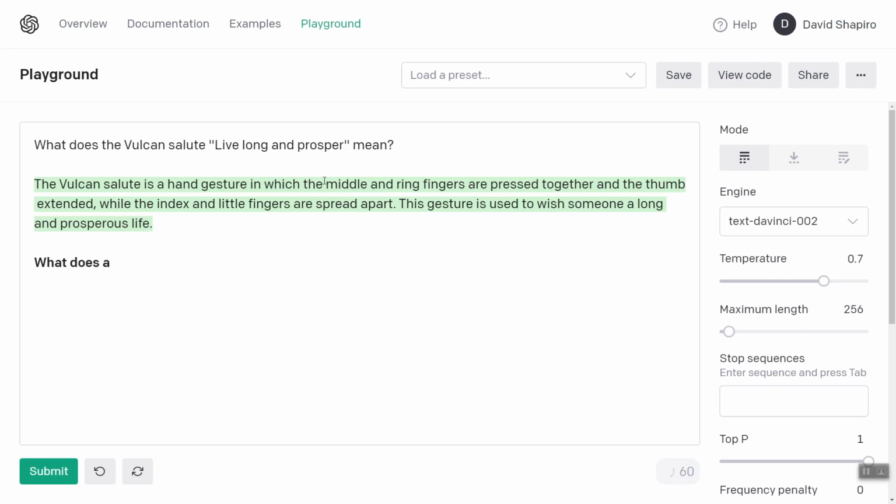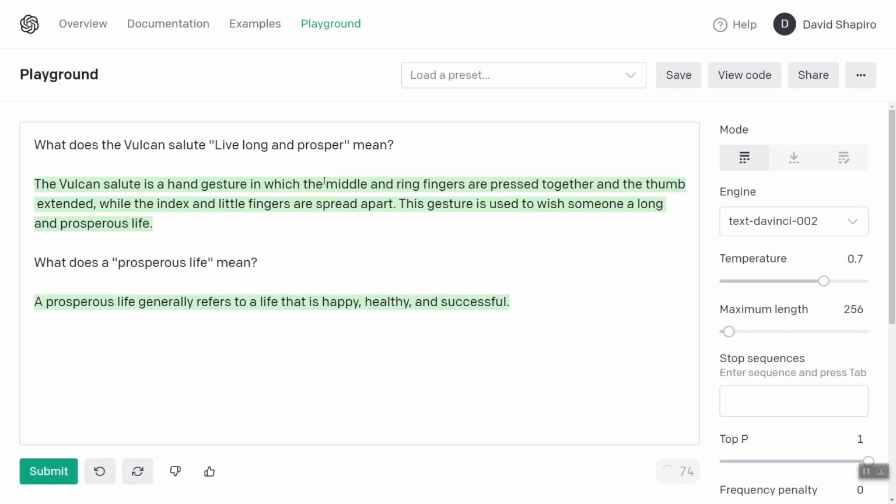What does a prosperous life mean? It's thinking. A prosperous life generally refers to a life that is happy, healthy, and successful. Bam! Okay, I don't know about you, but I would like to have an AGI that wants everyone to be prosperous.